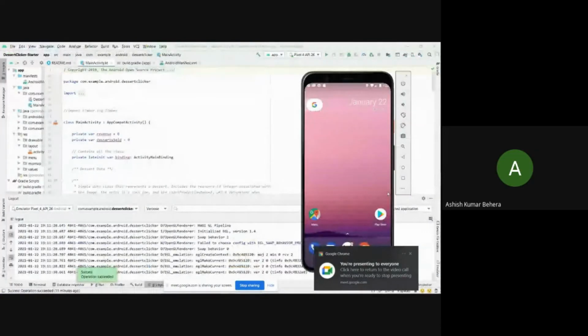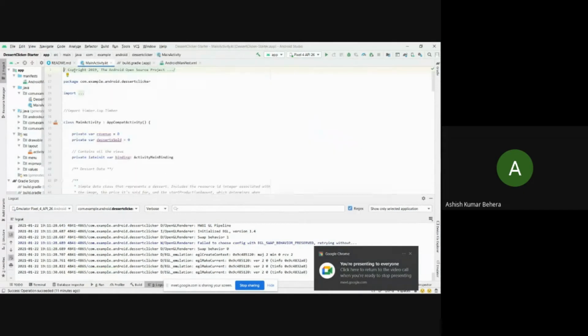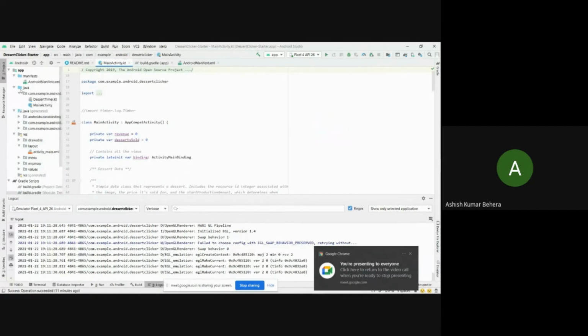Okay, guys. So I have done all the installations and updated all the needed plugins. First, I'm going to find the MainActivity.kt file that I have already opened here. That is inside our Java folder.